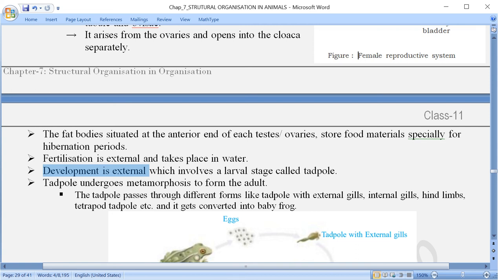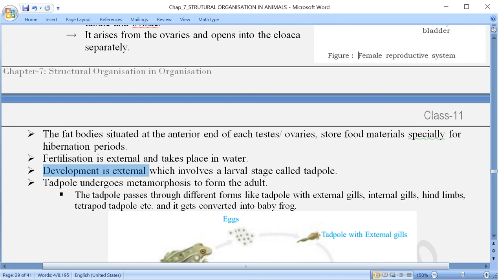available in nature, or they are released into the open water, where there is no surety as to how many eggs and sperms are going to take part in fertilization and then the zygote and embryo formation. There is nothing guaranteed over here. That means over here nature is going to select which egg will be fertilized and then developed into the zygote and embryo, and later on the development of a young one.